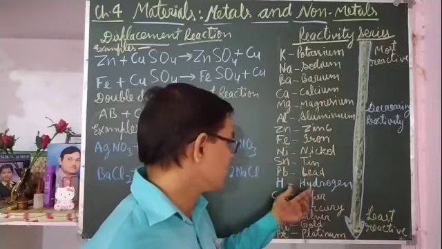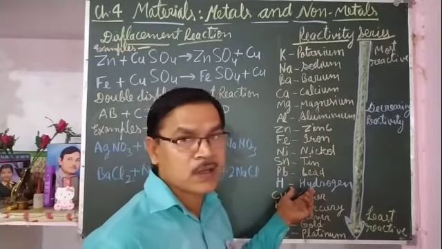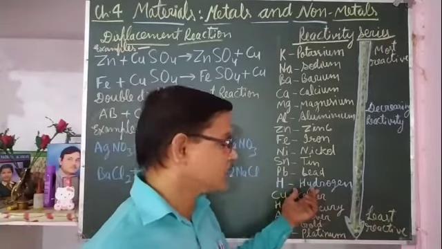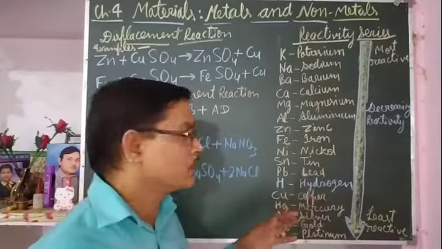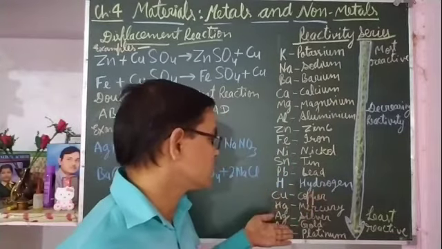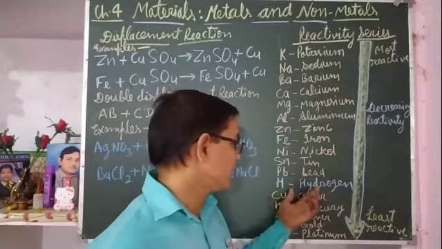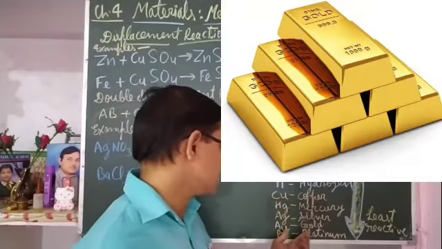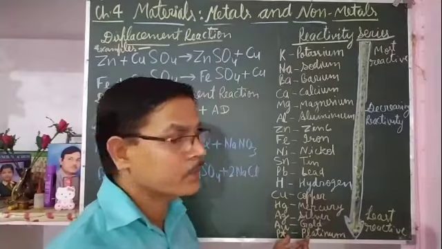After that, hydrogen is there. Although hydrogen is a non-metal, it is kept in the reactivity series for comparison, to show which metals are more reactive than hydrogen and which metals are less reactive than hydrogen. Below hydrogen, copper, mercury, silver, gold and platinum are there.